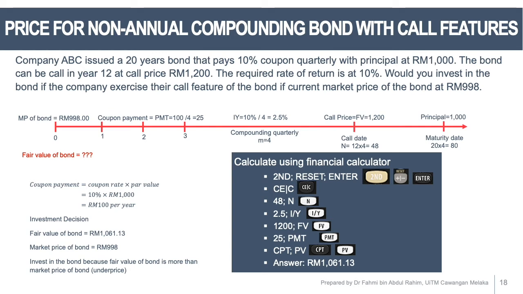Let's move to the valuation of bond, which is by using yield of bond. We have three types of yield: current yield, yield to maturity, and yield to call.